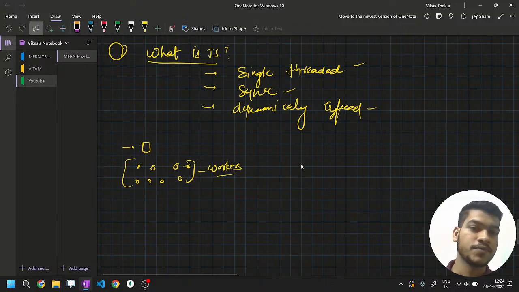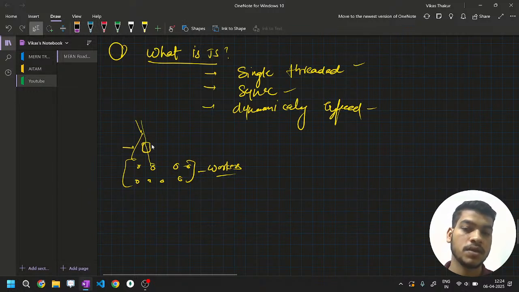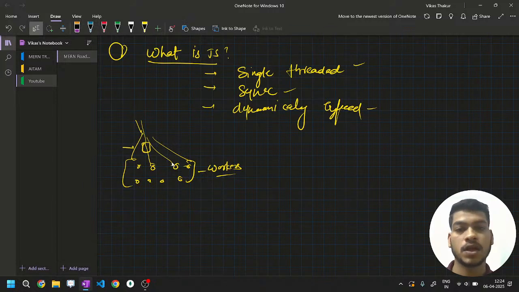Those workers help to make it from single threaded to multi-threaded. How? For example, when one task comes, just throw it back, and one other worker will perform that task. When one more task comes, it will pass through like this. So using workers, we are able to handle multiple requests at a time.